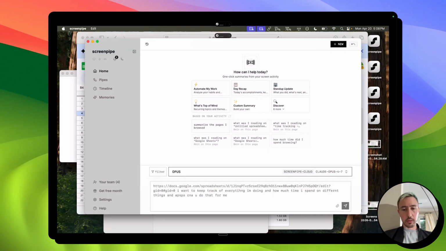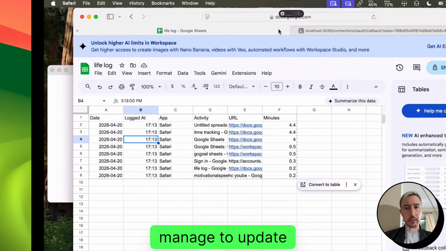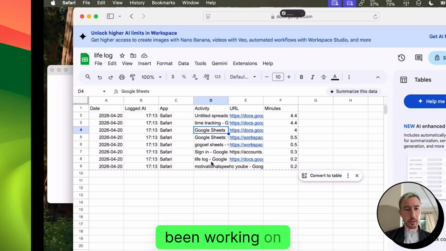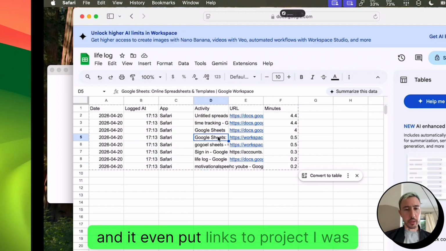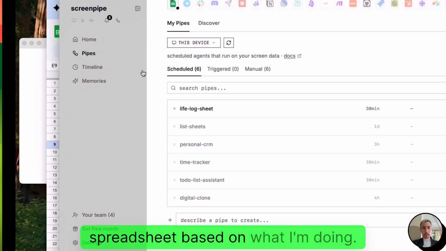So it finally managed to update. So it managed to update what I've been working on. And it's even put links to projects I was working on. Every 30 minutes it's going to update my spreadsheet based on what I'm doing.